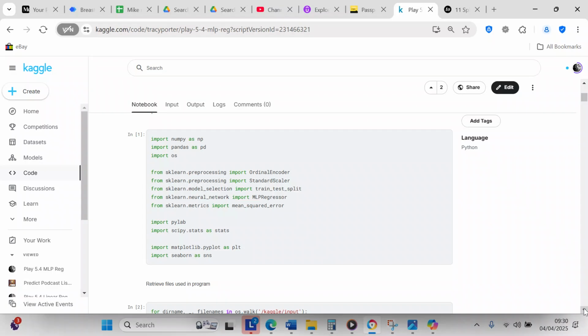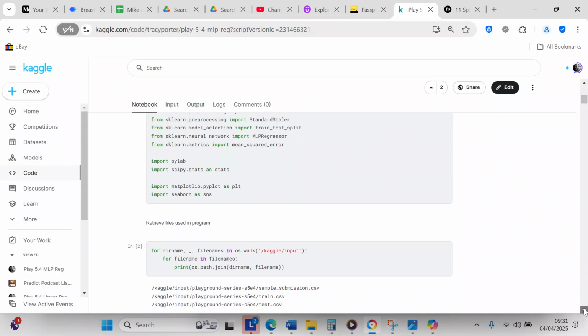We're going to import PyLab, which we'll use to make a QQ plot. And we're going to import scipy.stats, which is Python's scientific library, and we need that to create a QQ plot. We're going to import matplotlib.pyplot as PLT and Seaborn as SNS, which are the visualization libraries.